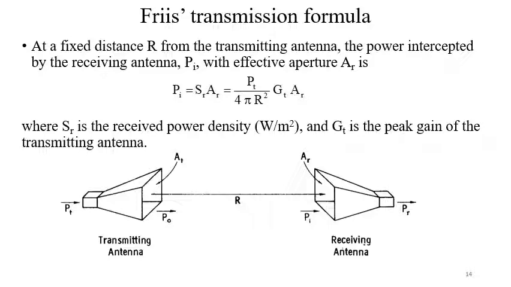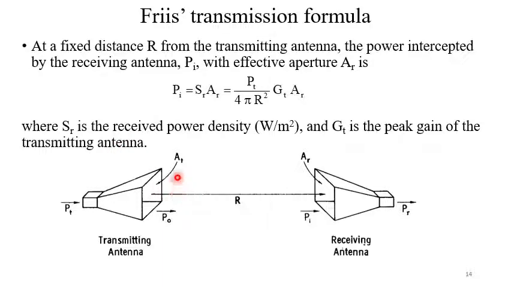Now consider the Friis transmission formula. At a fixed distance r from the transmitting antenna, the power intercepted by the receiver antenna Pi, with effective aperture AR, can be written as Pi equal to SR into AR. Now, SR is PT GT divided by 4 pi r square. So SR is the receive power density and GT is the peak gain of the transmitting antenna.